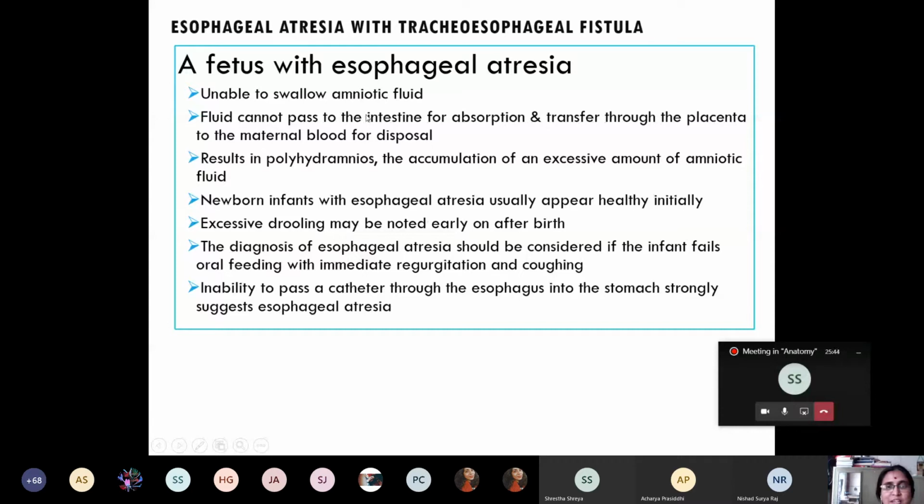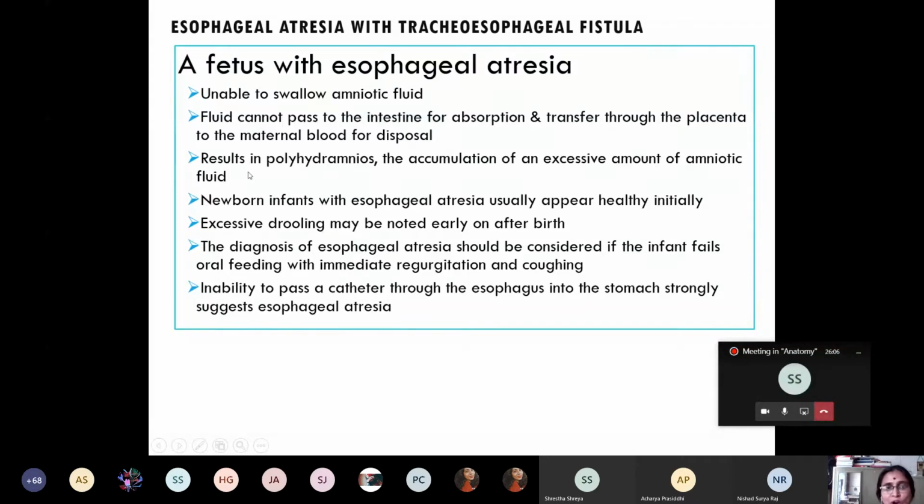So here I have mentioned it: unable to swallow the amniotic fluid. As the fetus is unable to swallow, what will happen? The fluid cannot be absorbed properly, so there will be an excessive amount of amniotic fluid in the amniotic cavity, which is known as polyhydramnios.